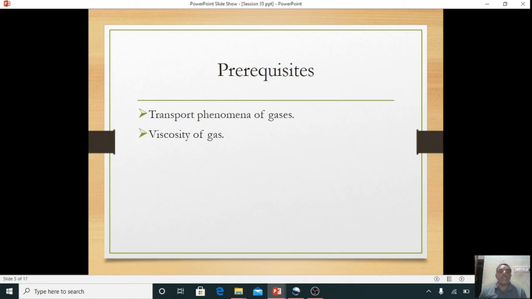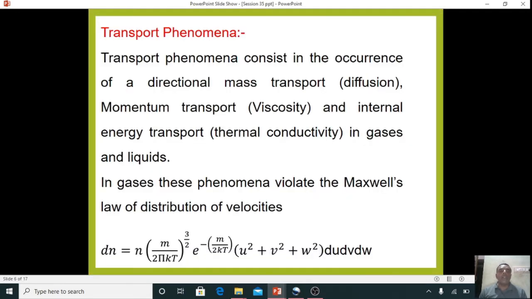For that, we need to know what is meant by transport phenomena of gases, and then we'll know the viscosity of a gas. Transport phenomena consist in the occurrence of a directional mass transport, that is called diffusion, momentum transport, that is called viscosity, and internal energy transport, that is called thermal conductivity, in gases and liquids. In gases, these phenomena violate Maxwell's law of distribution of velocities.